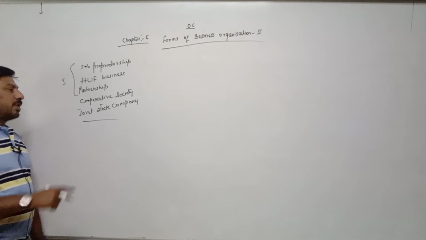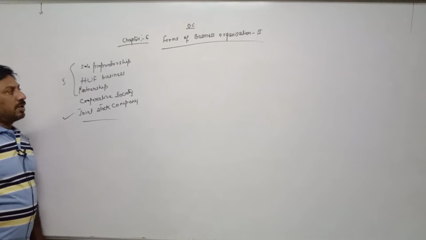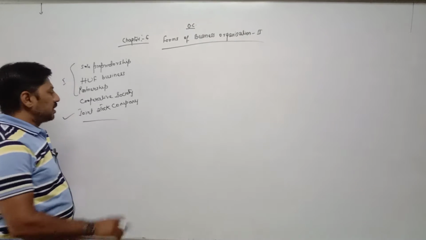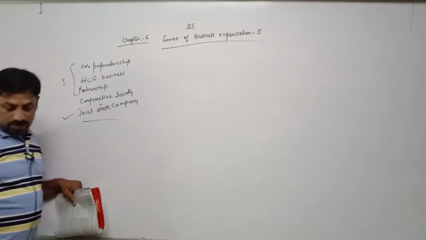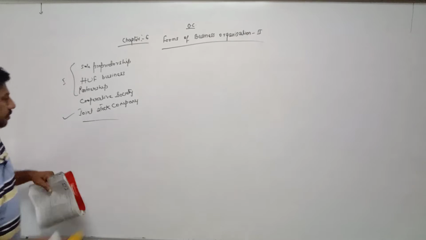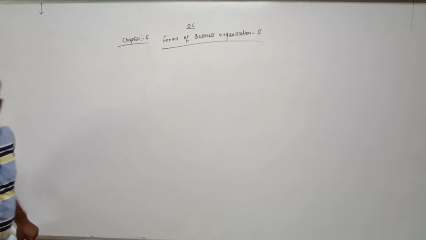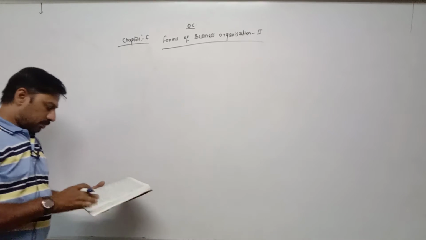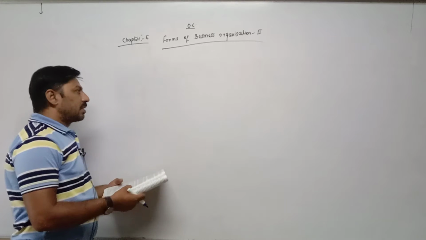So instead of cooperative society, we are going to start joint stock company, which is important for you in accountancy, in CCSP, and as well as in OC also. Joint stock company is given on page number 60.